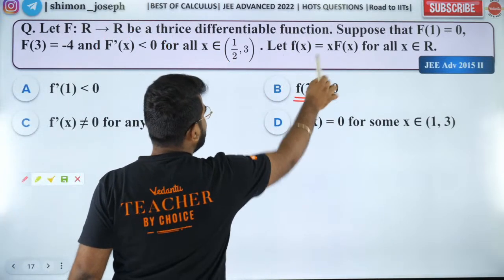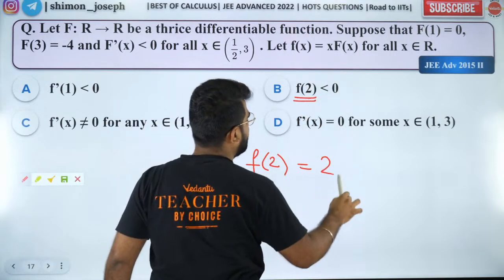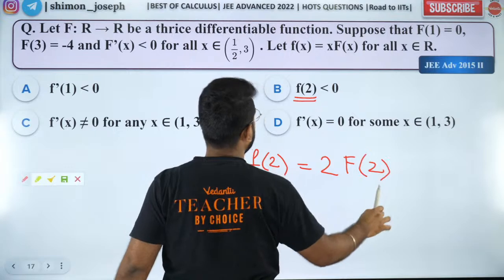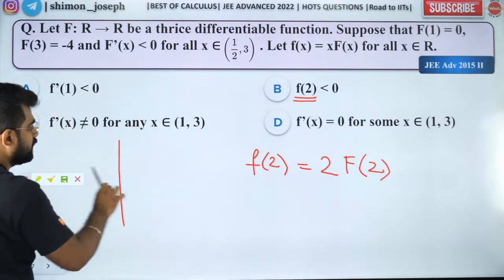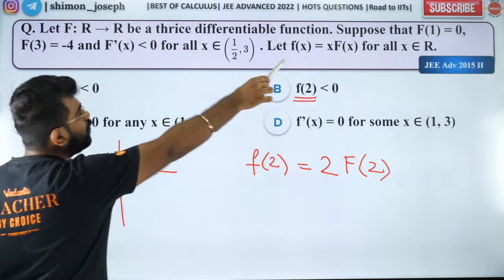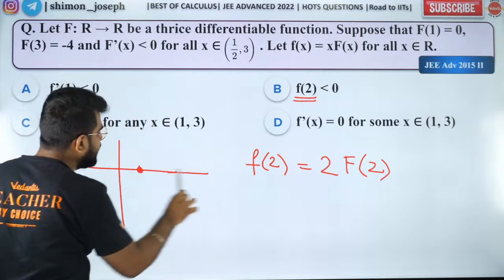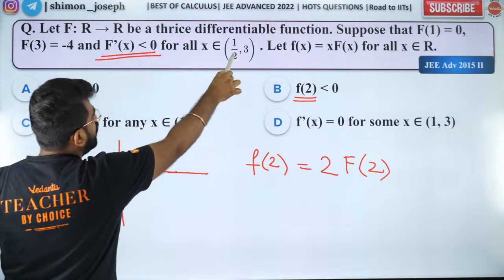F of 2. What is F of 2? F of 2 is equal to 2 times of capital F of 2. Now people, if you look at it carefully, capital F of 1 is 0, and it is a decreasing function after 1 by 2.